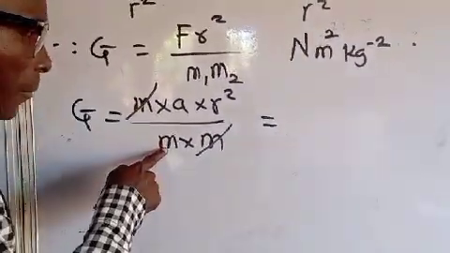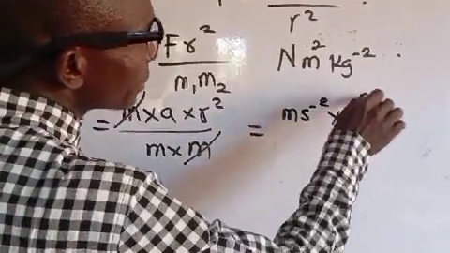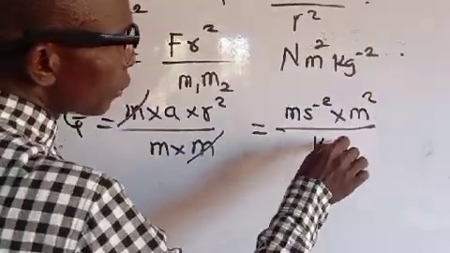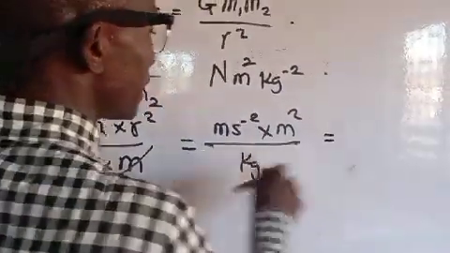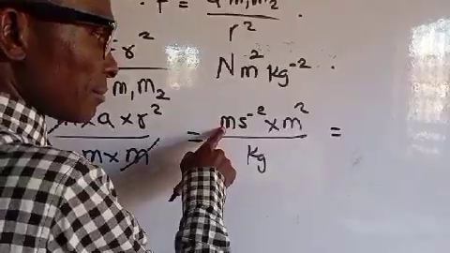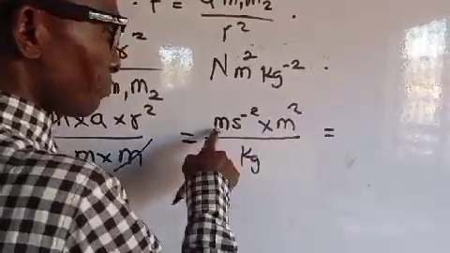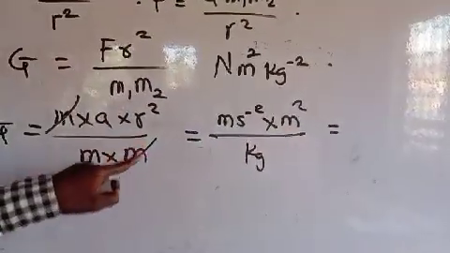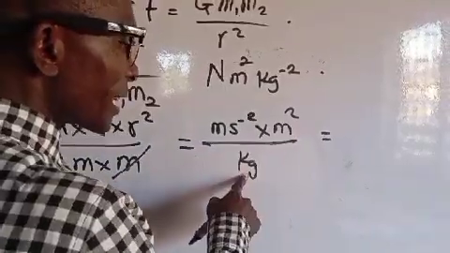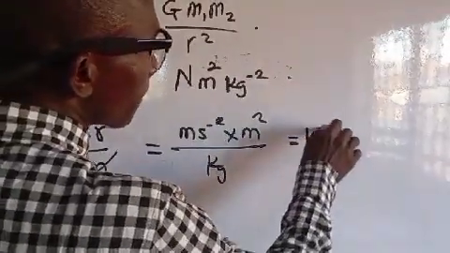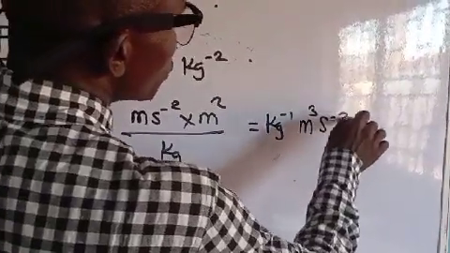The unit here is meter per second square times meter square over kilogram, because mass is in kilogram. So generally, I can write meter times meter, this is meter cube. Take note of that, because here we have r square. So here we have meter cube. Kilogram, when it comes up, becomes kilogram raised to power minus 1, meter cube per second square.